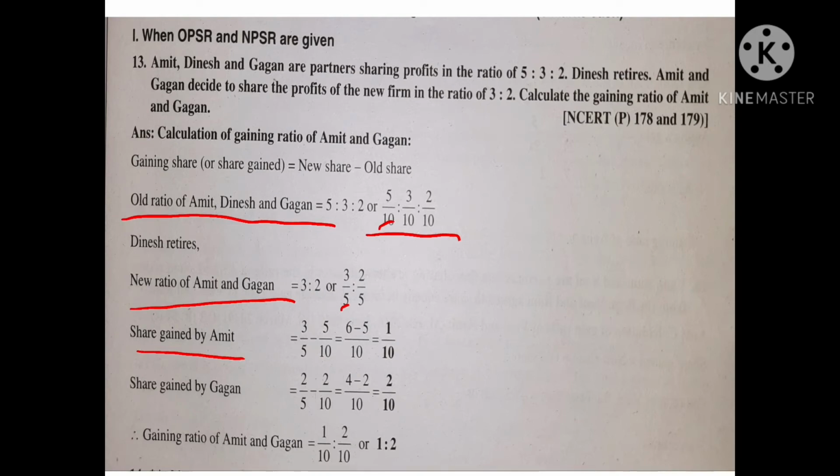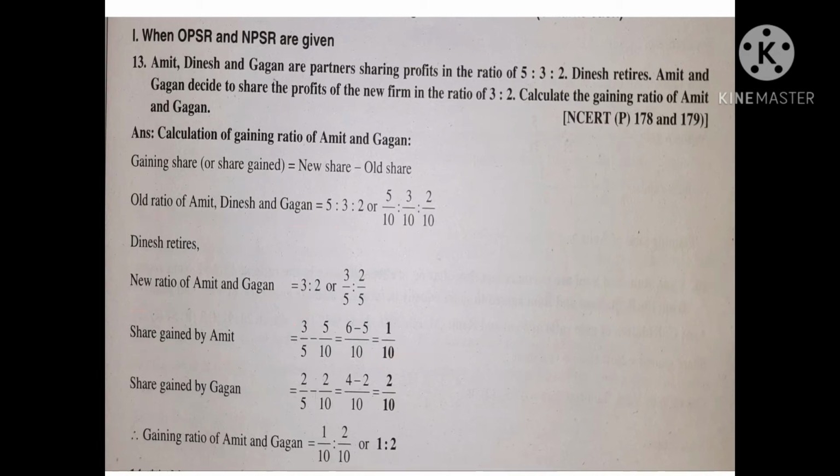So the common denominator is 10. 5 how many is 10? 5 2s are 10, so 3 into 2 is 6. 6 minus 5, 1/10. Finally, the answer: share gained by Amit is 1/10.